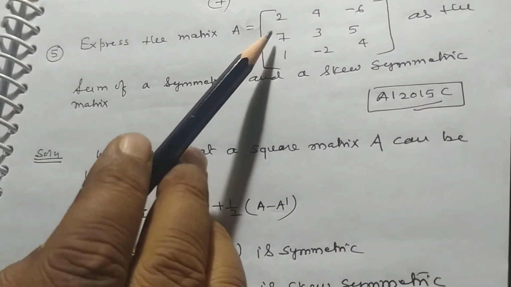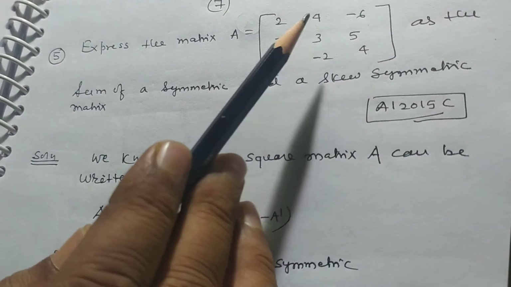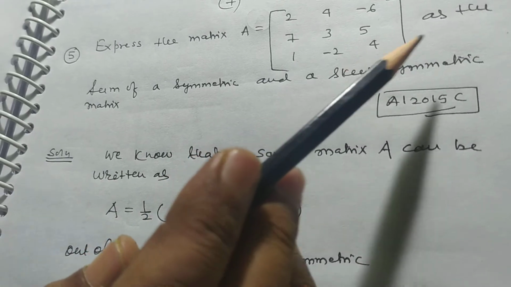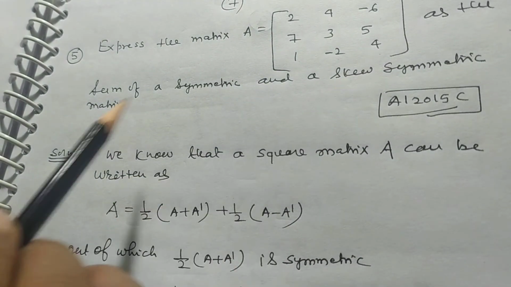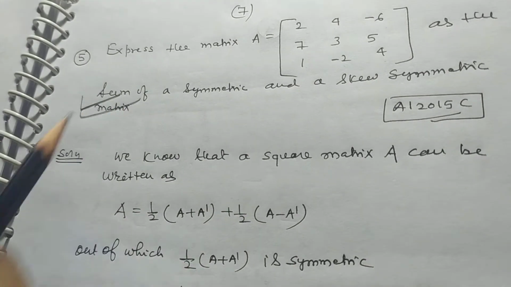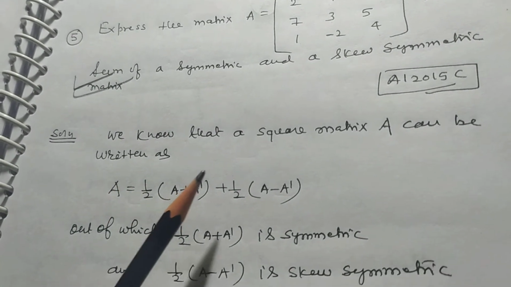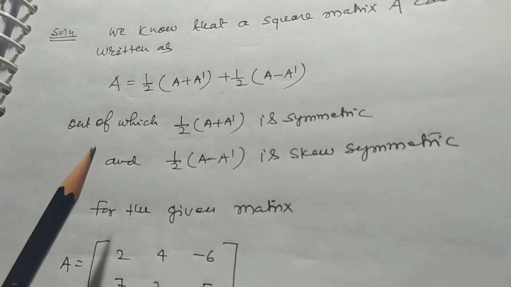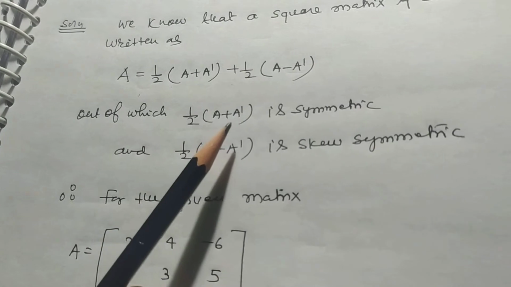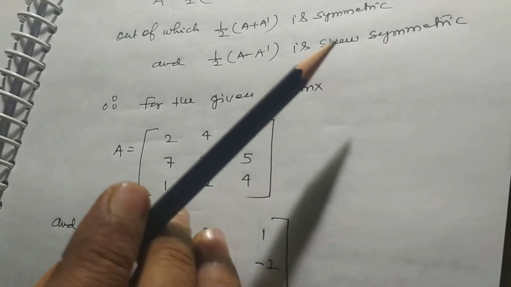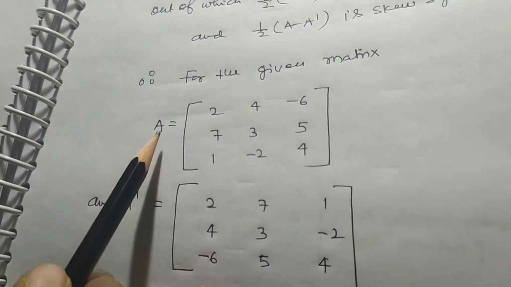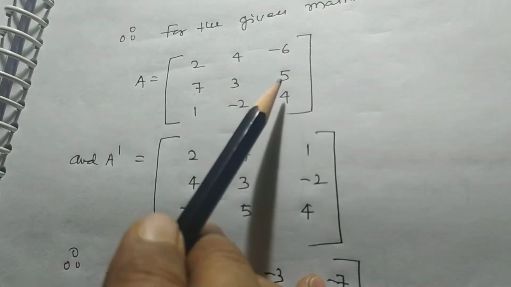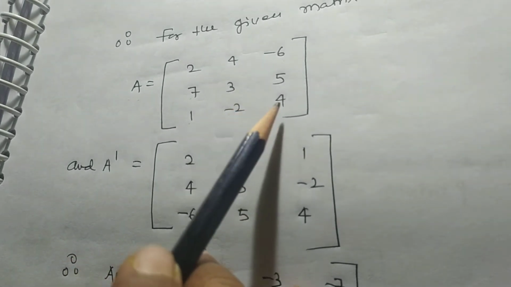Express the matrix A = [2, 4, -6; 7, 3, 5; 1, -2, 4] as the sum of a symmetric and a skew symmetric matrix. It is a very, very important problem for 2 marks. We know that a square matrix A can be written as A = 1/2(A + A') + 1/2(A - A'), out of which 1/2(A + A') is symmetric and 1/2(A - A') is skew symmetric.